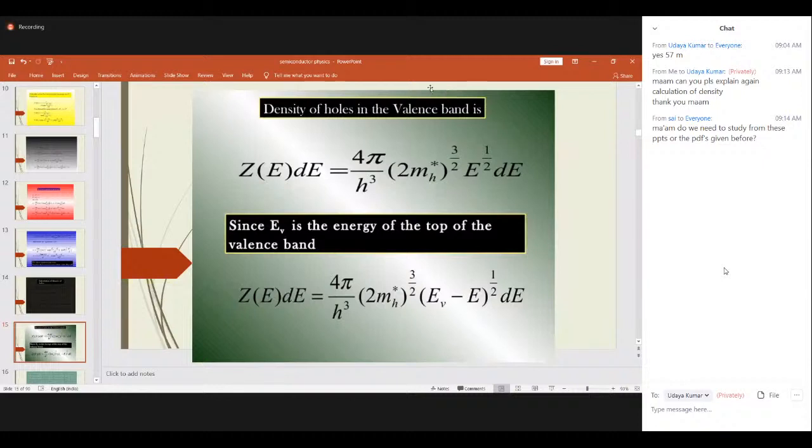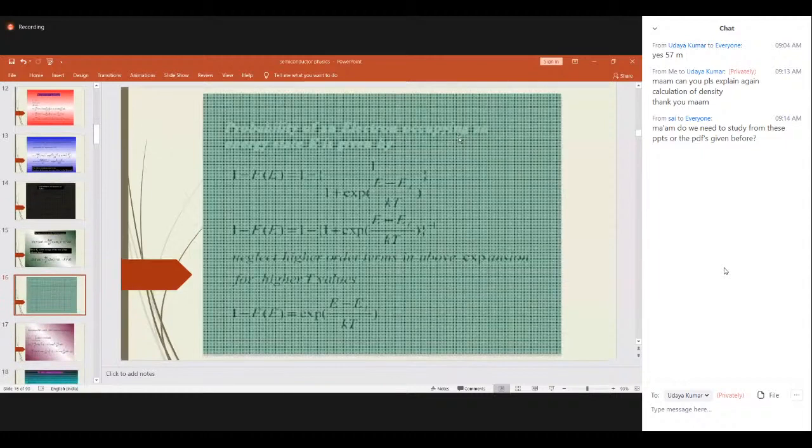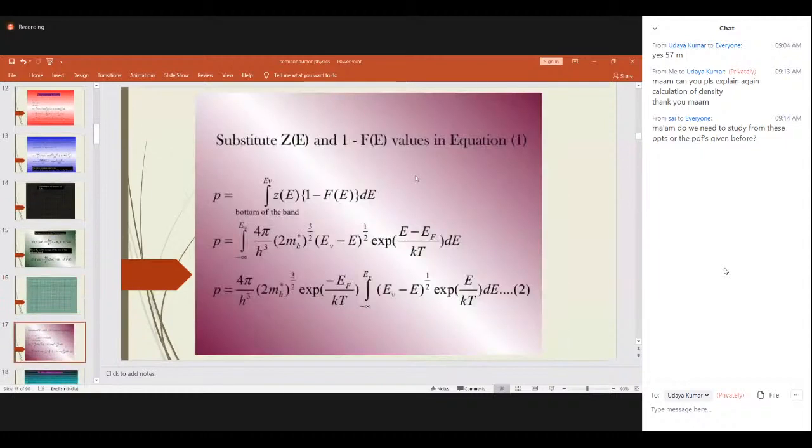Yeah, that is what I'm telling. It is least important compared to all other topics in the unit. This is the least important, but even though I'm explaining it because we got some questions in the previous question papers. That is why if it is an asked question, unnecessarily you'll be losing 4 or 5 marks. I don't want you people to lose the marks. That is why I'm giving you the concepts of doing the derivation. After that, it is up to you whether you go through this or not.